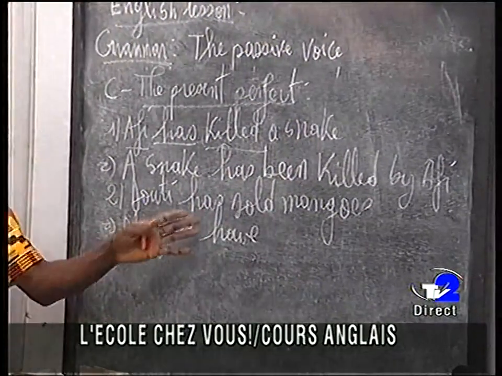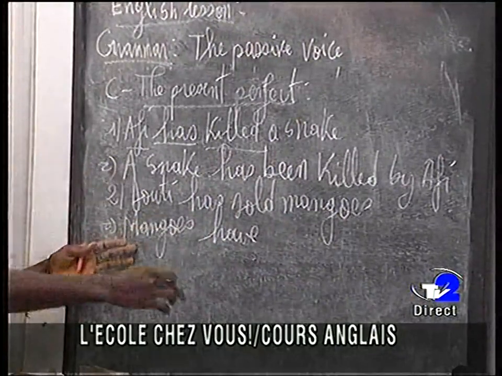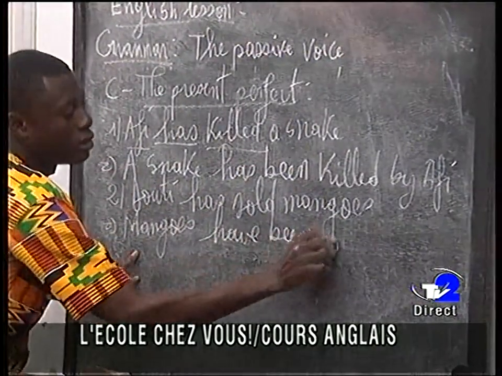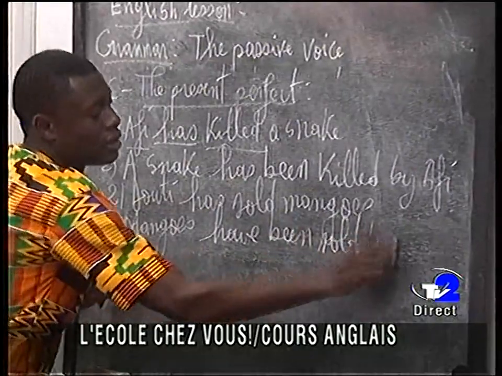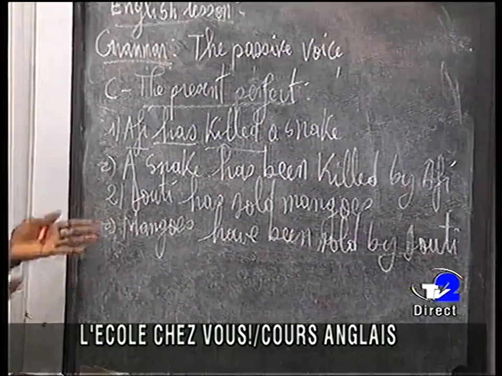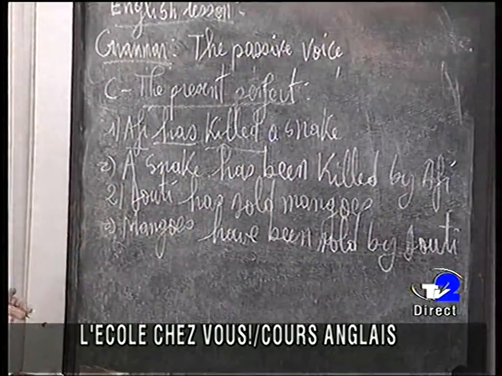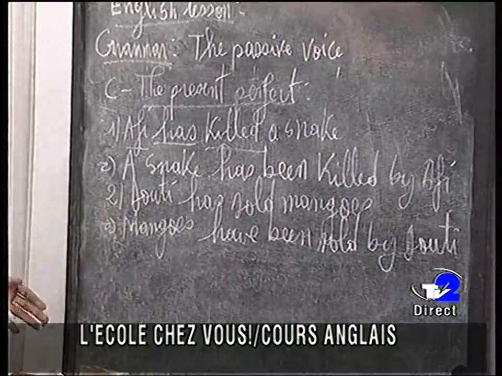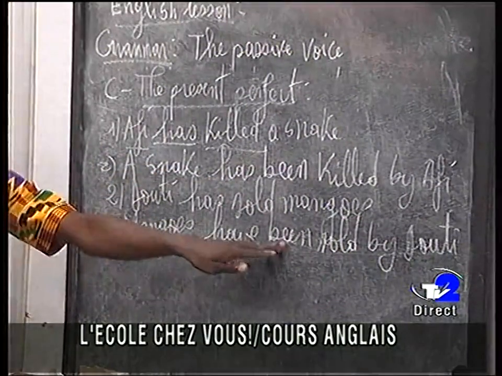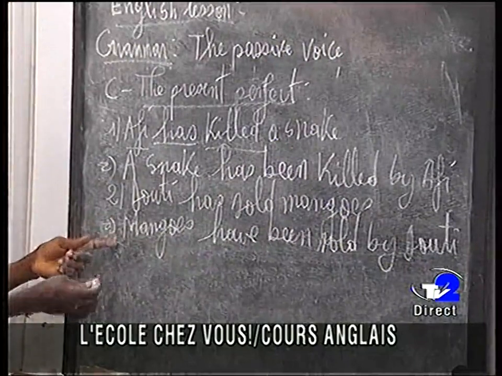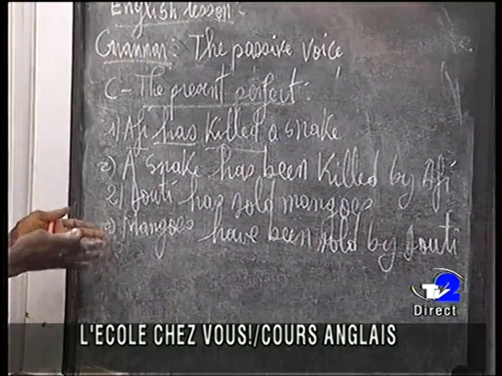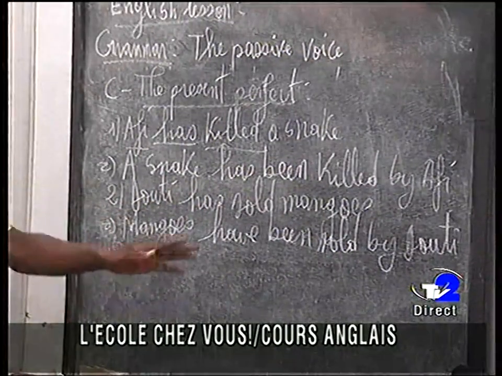Okay, we cannot say mangoes has because it is a plural. So mangoes have been sold by Duty. As we did right now, we didn't change many things. We just focus on the subject and we keep the verb to have and the PP. Now the new element in the sentence is being. Now take care of the subject. When the subject is singular, we use has. But when the subject is plural, we use have.